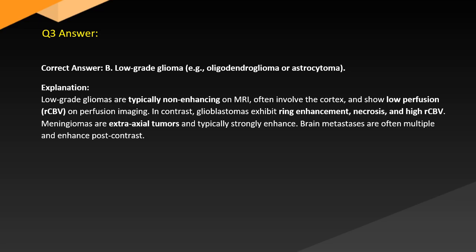Low-grade gliomas are typically non-enhancing on MRI, often involve the cortex, and show low rCBV on perfusion imaging. In contrast, glioblastomas exhibit ring enhancement, necrosis, and high rCBV. Meningiomas are extra-axial tumors and typically strongly enhance. Brain metastases are often multiple and enhance post-contrast.